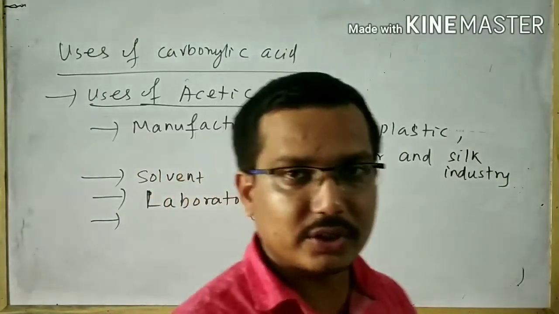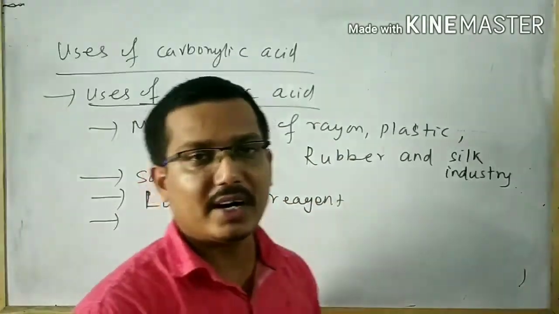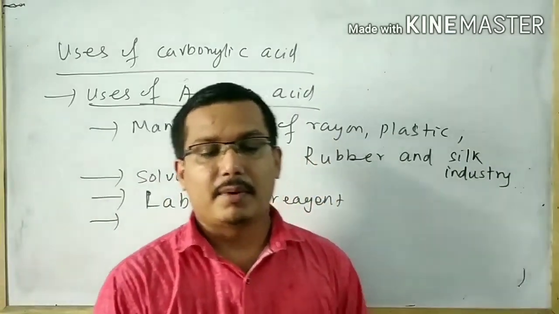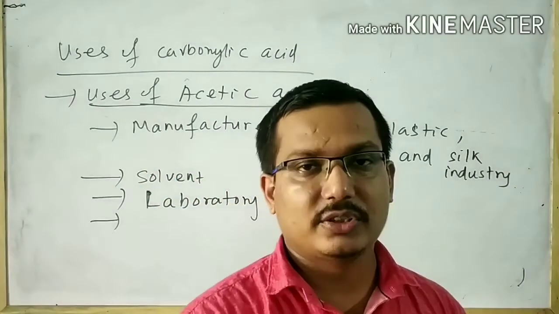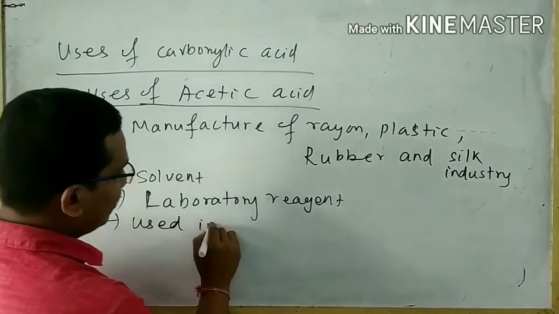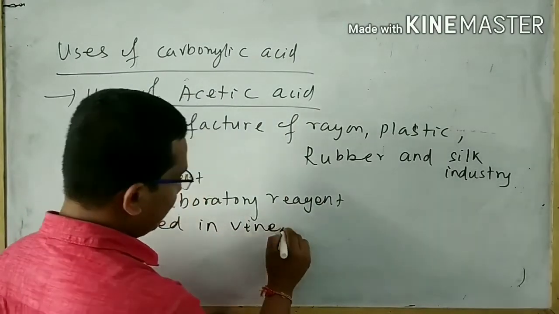A 1 mark question will come in the exam. What is vinegar? Vinegar is a 5 to 20% aqueous solution of acetic acid. So we can write: used in vinegar.